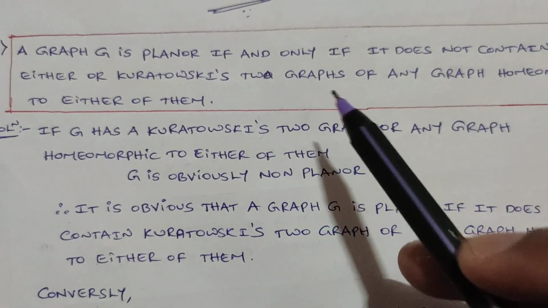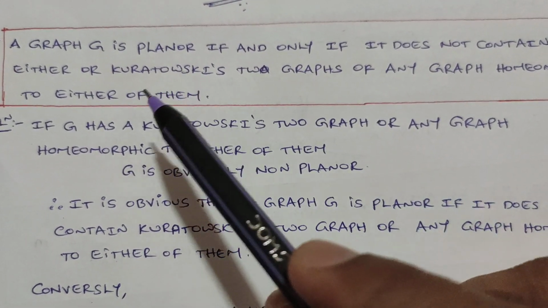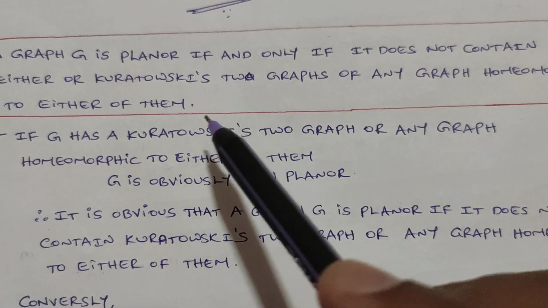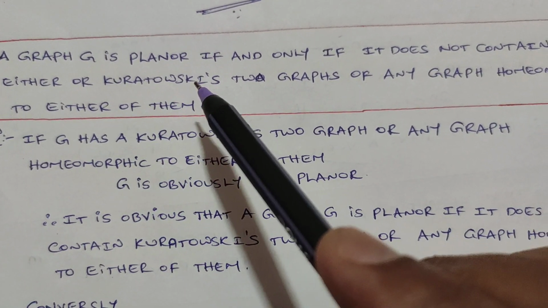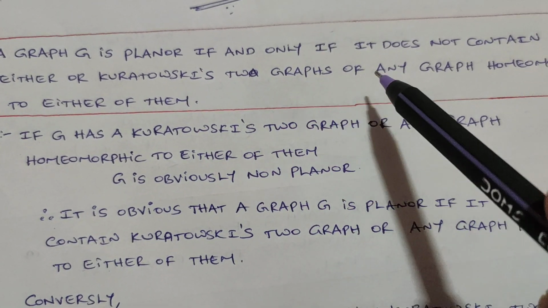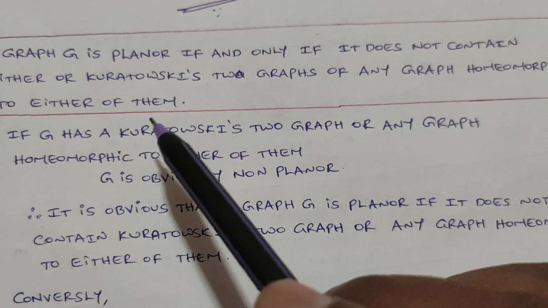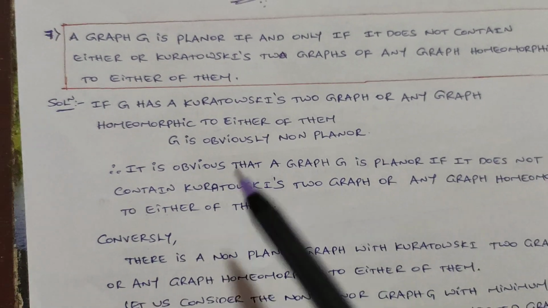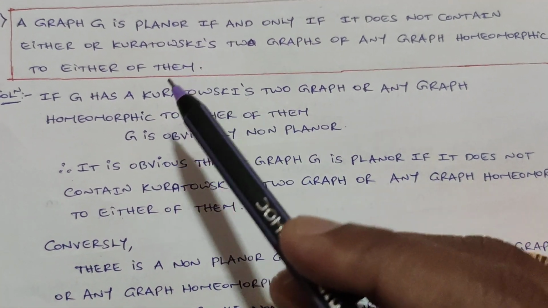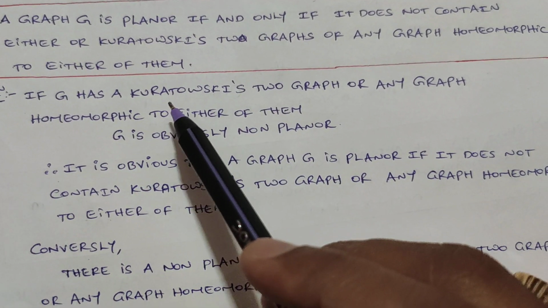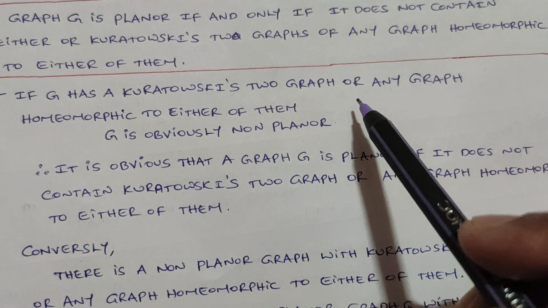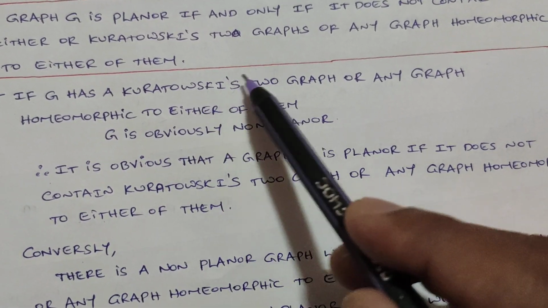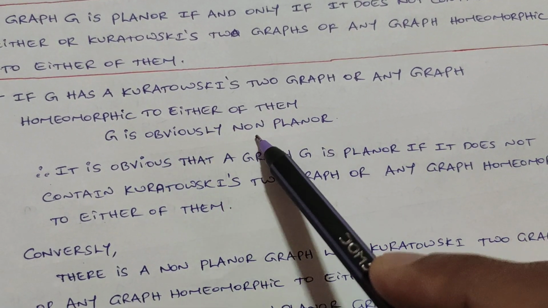A graph G is planar if and only if it does not contain either of Kuratowski's two graphs or any graph homeomorphic to either of them. This is a very important question. So here we have two statements. Suppose G has a Kuratowski's graph or any graph homeomorphic to either of them, then G is obviously non-planar.